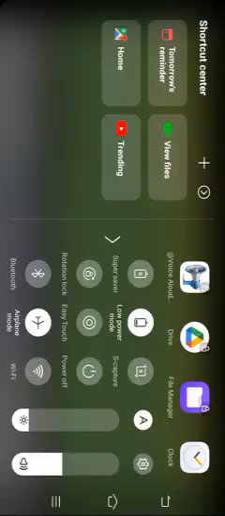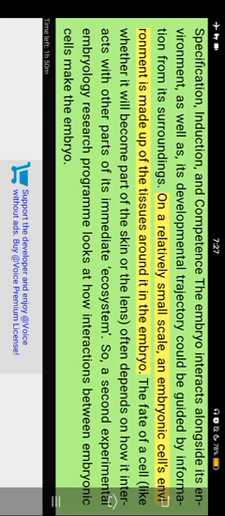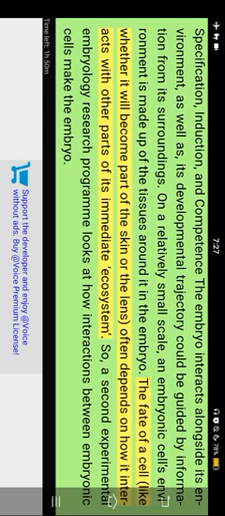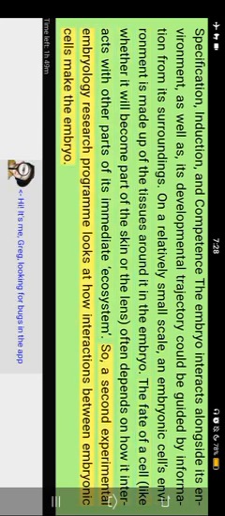Specification, induction, and competency. The embryo interacts with its environment, and its developmental trajectory could be guided by information from its surroundings. On a relatively small scale, an embryonic cell's environment is made up of the tissues around it in the embryo. The fate of a cell, like whether it will become part of the skin or the lens, often depends on how it interacts with other parts of its immediate ecosystem. So, a second experimental embryology research program looks at how interactions between embryonic cells make the embryo.